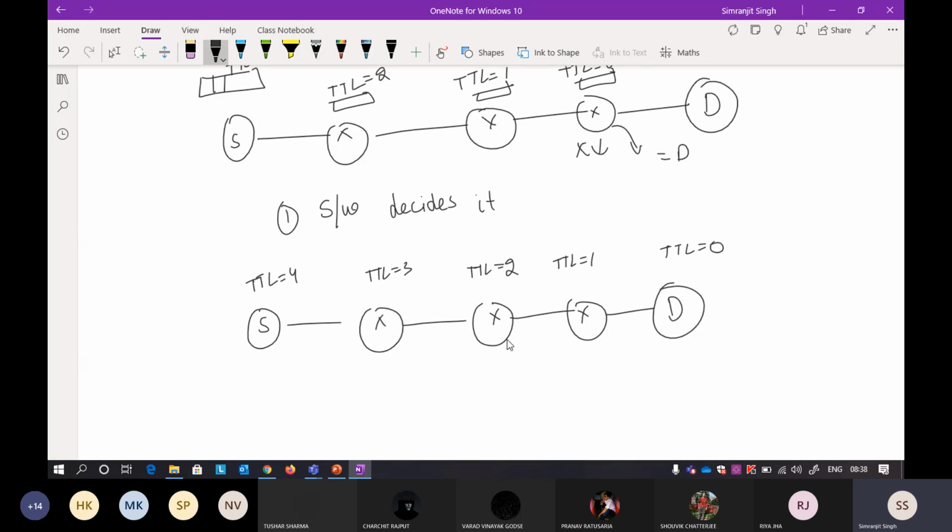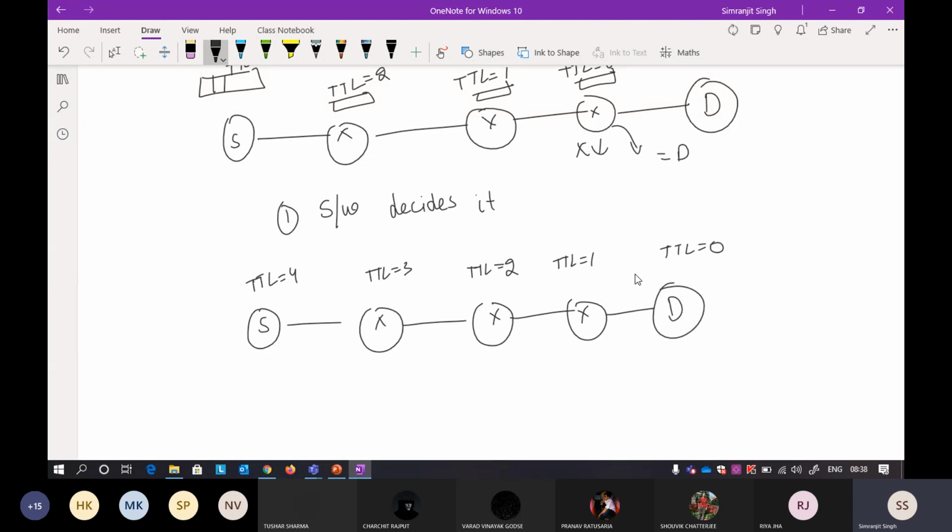In the similar way, here it is changed again, so again I calculate the checksum. Here also it changes. So when anything changes on the way, I have to calculate the checksum again to make sure there is no error.